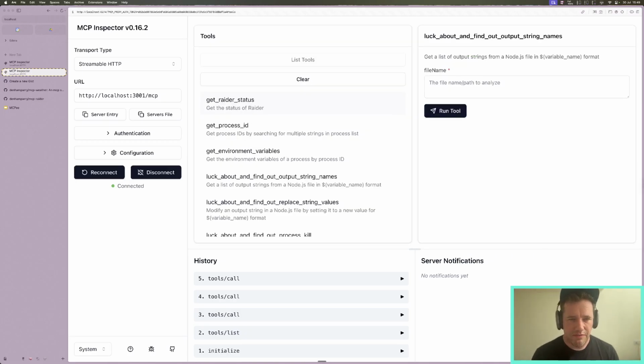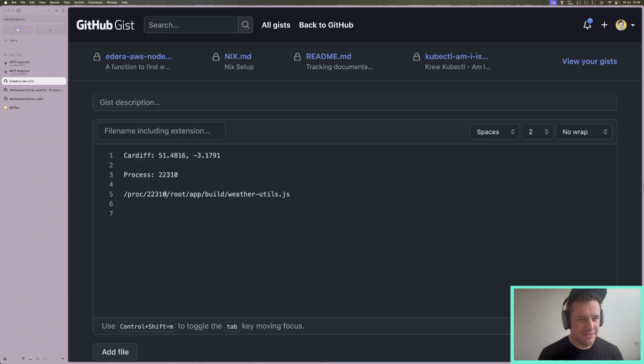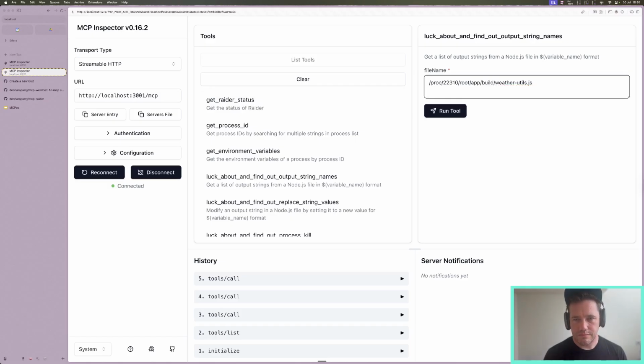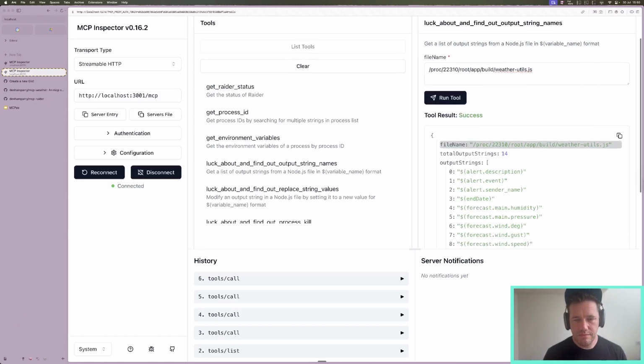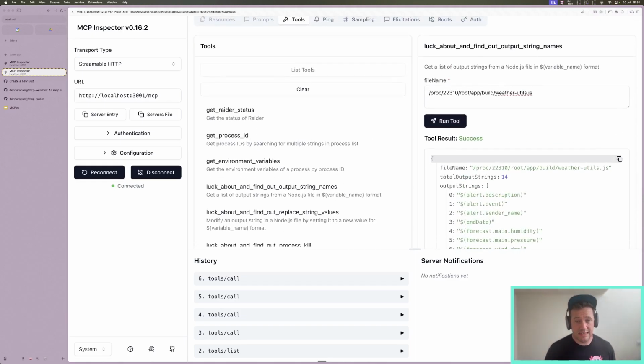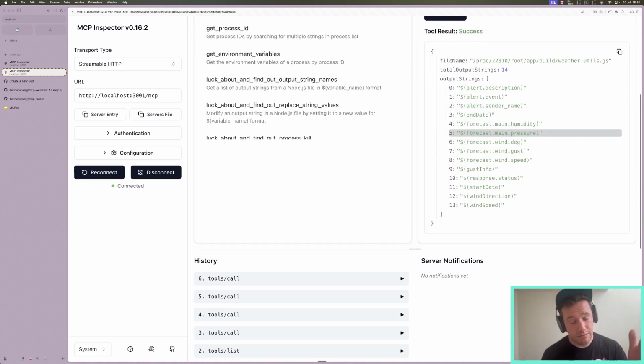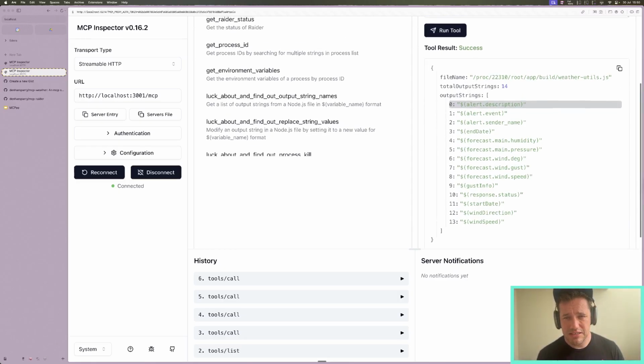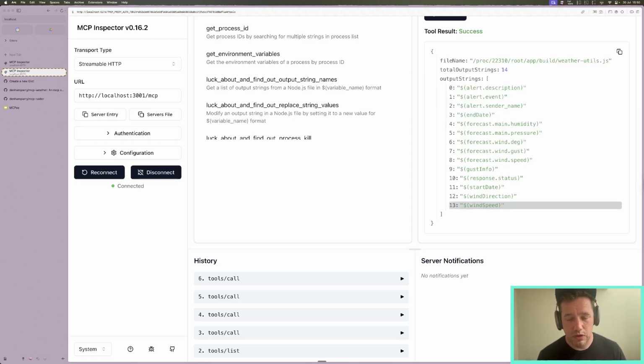Let's see if we can go a little bit further. We could look to get the output variables, as we did previously in the Claude Desktop demo. So if I run this, run the tool. Now the MCP Radar has been set up so it's got access to the processes running on the machine, and you'll be able to see the configuration that we have within the YAML, within a GitHub repo. But this simply searches for output variables, and that's what returned them previously.